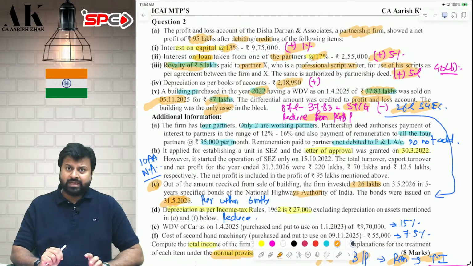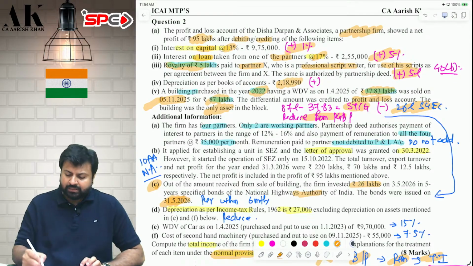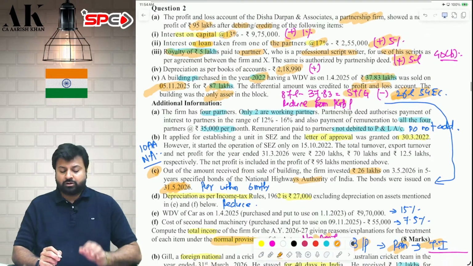Is the asset long-term? Yes. The asset was purchased in 22, sold in 25. Therefore, the asset is long-term. It is sold after 24 months. Don't check the gain. Gain is not relevant. The nature of asset is relevant in 54EC. Therefore, you can claim exemption of 26 lakh rupees over here.